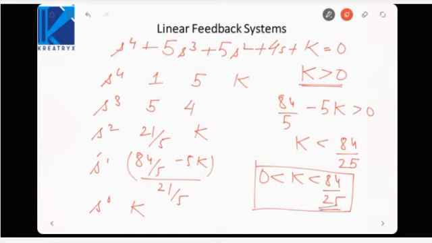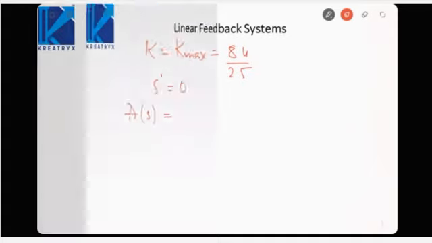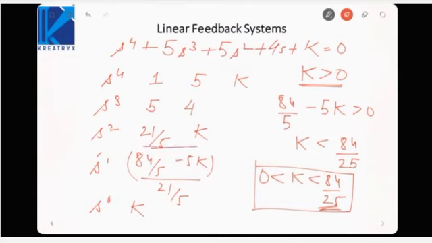Now what happens? Suppose I keep k equal to k max, equal to 84 by 25. Then the s raised to power 1 coefficient goes to 0. Then my auxiliary equation would be formed from the s square row, because the s raised to power 1 row is 0.